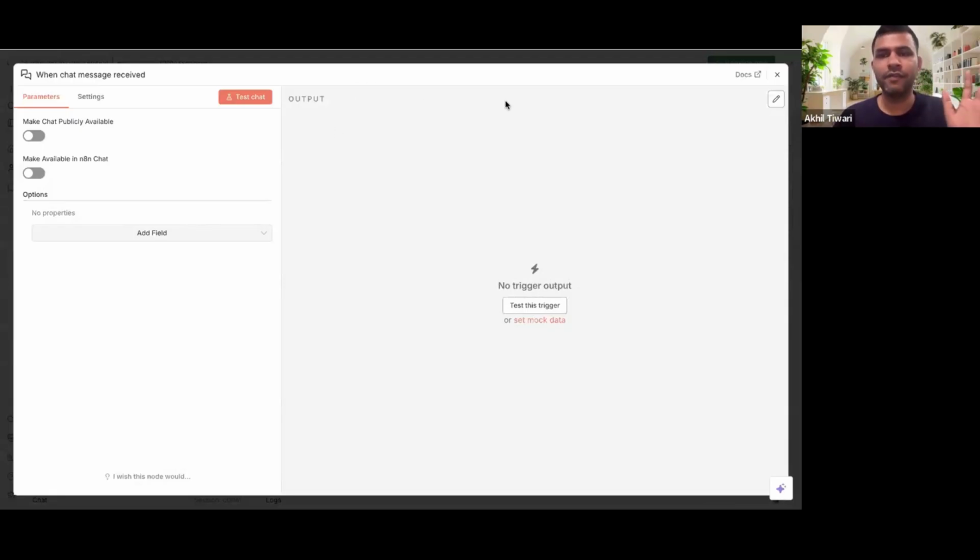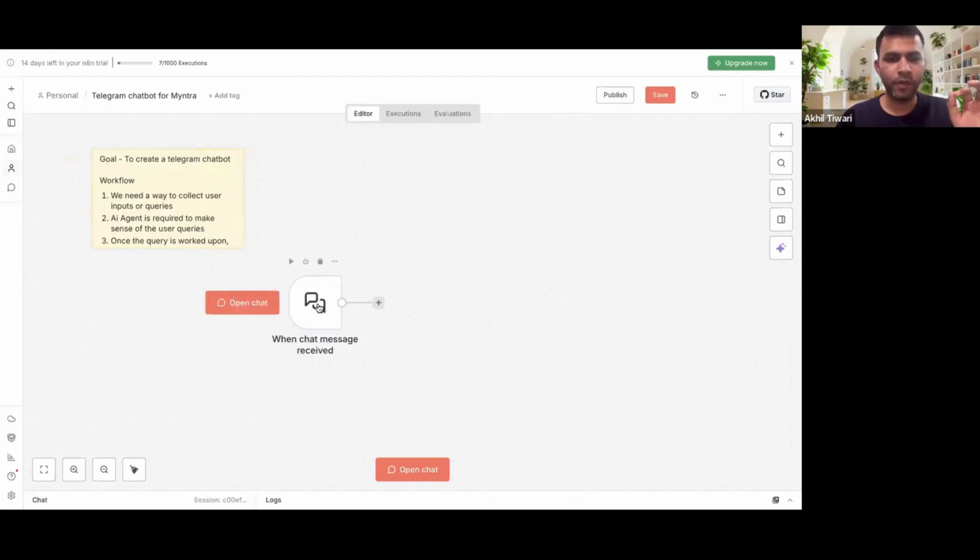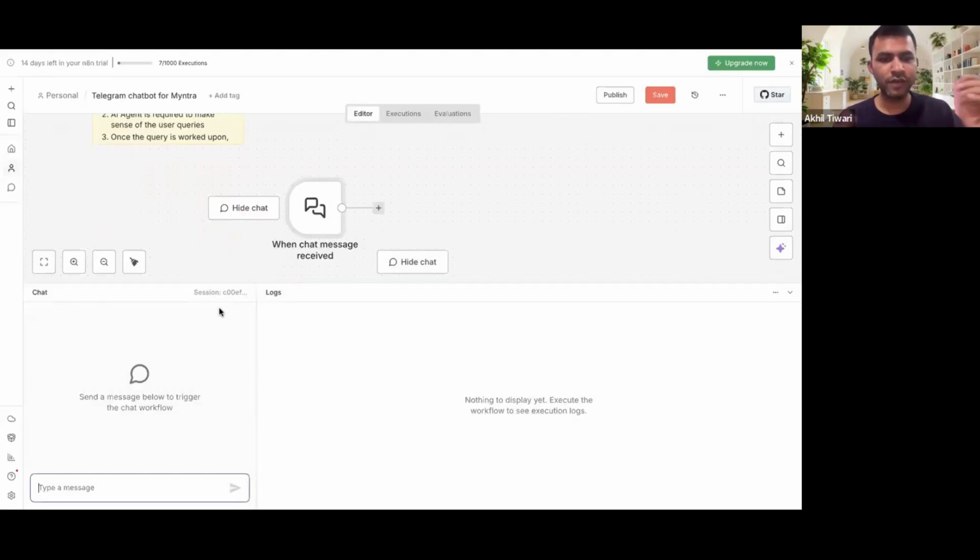Don't do anything, right? Whenever you want to go out of this kind of screen, always click somewhere here, or you click on this cross, right? So I have not done anything else. I've just identified that chat trigger and clicked on it, and that is where I have reached this point, right? So I'll just cross this, and this is where you can see that my chat trigger is connected. Now what I'll do next is I'll just try to see if it is working, right?